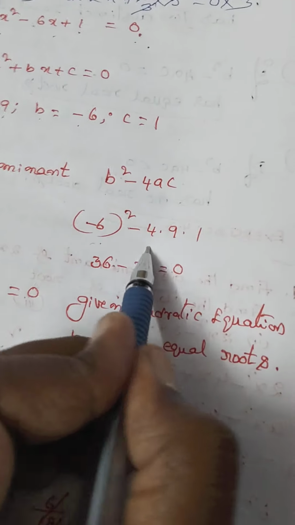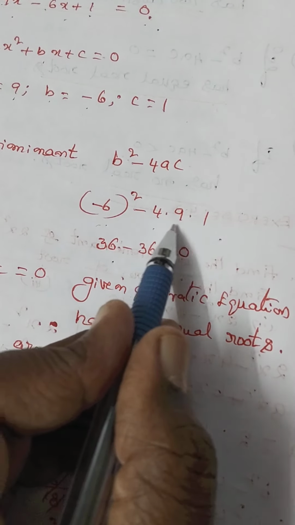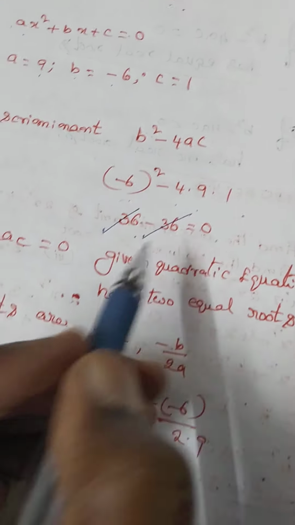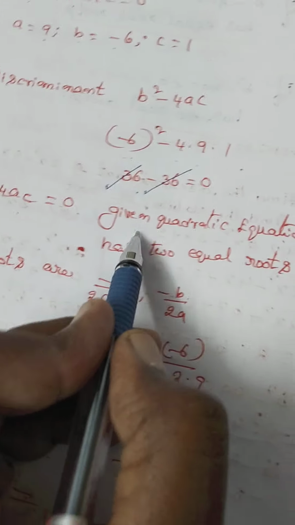What is b? Minus 6 whole square minus 4 into a into 9 into c. 6 square means 36. 4 9s are 36. 36 minus 36 equal to 0. So b² - 4ac is equal to 0. The given quadratic equation has two equal real roots.